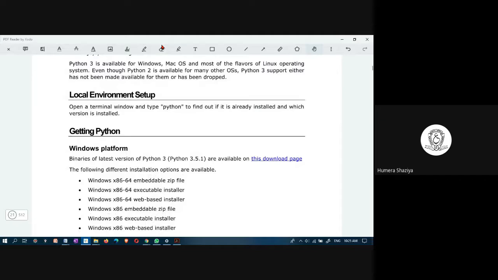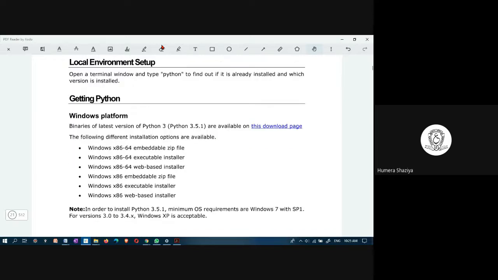To perform a local setup, if you have a laptop, you would like to have the Python software installed in your system, that is possible. Or if you would like to execute directly on the web using a browser, that is also possible.